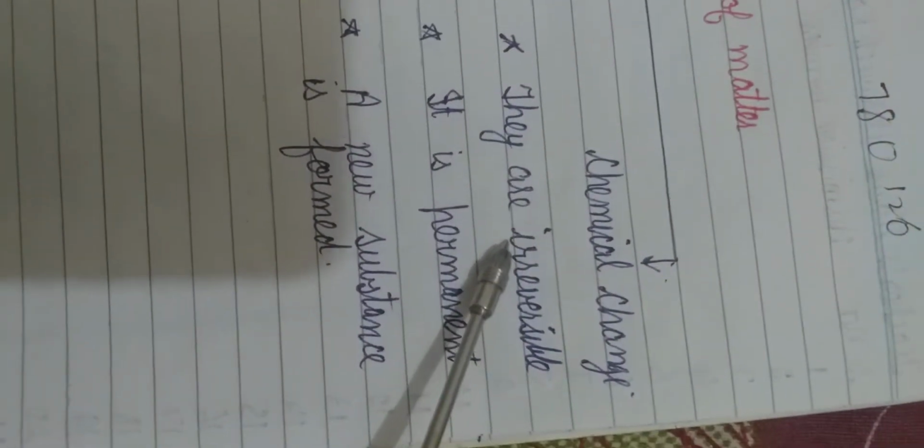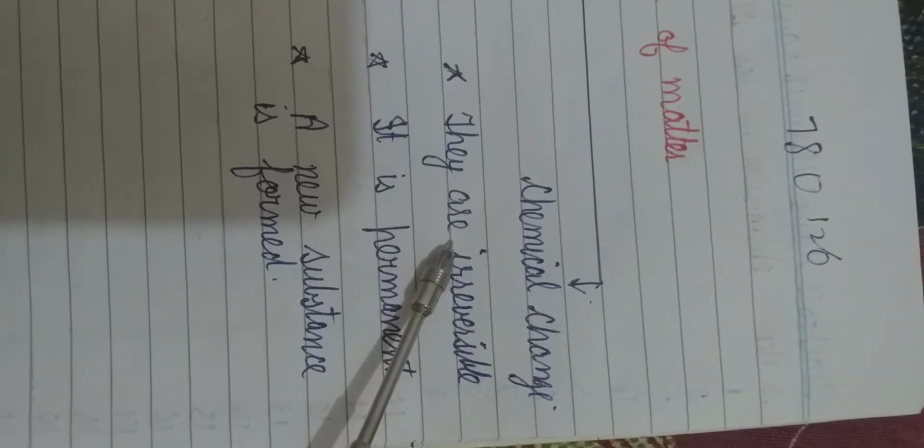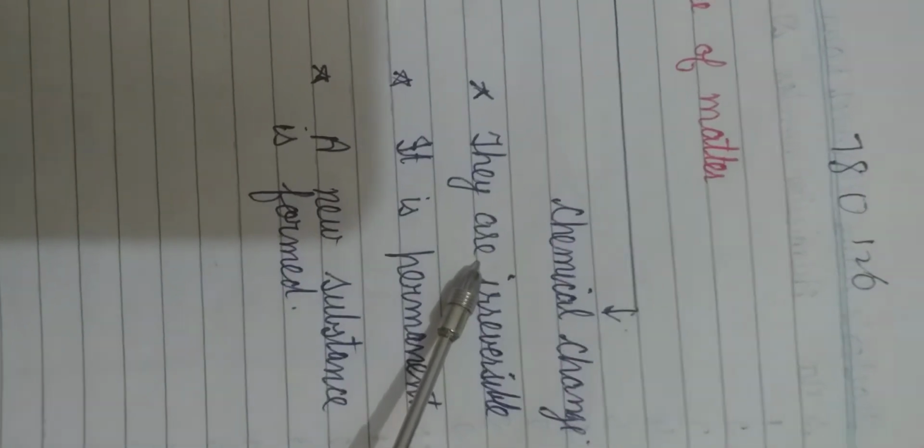Now what are chemical changes? Chemical changes are irreversible. Irreversible means we can't change it back. We cannot get back the original substance. For example, burning of paper is a chemical change. Why is it a chemical change? Because when paper is burnt, it changes into ash, and from ash we can't get back the paper.